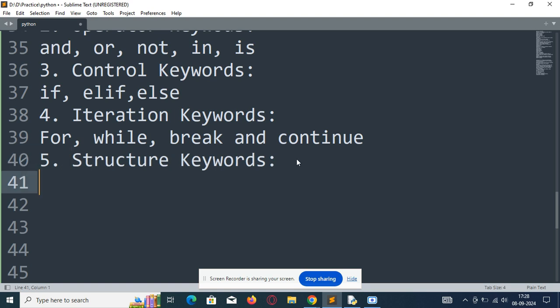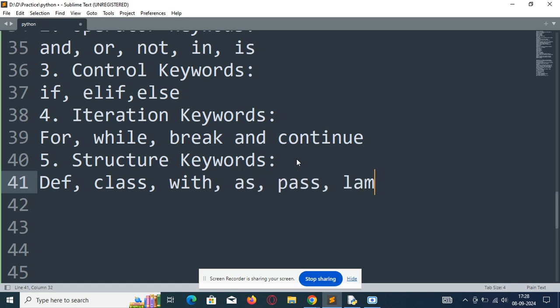Structure, what are the structure keywords? Def, class, with, as, pass, lambda. Let me write here: def, class, with, as, pass and lambda. So let's discuss one by one. Def keyword is used to define a function.